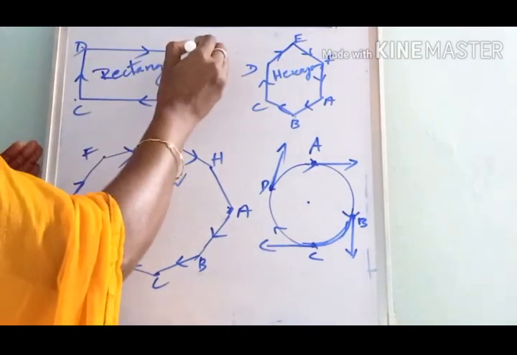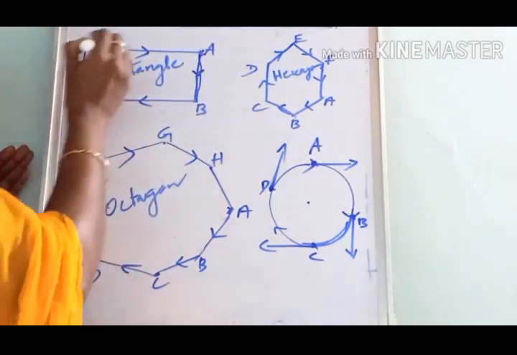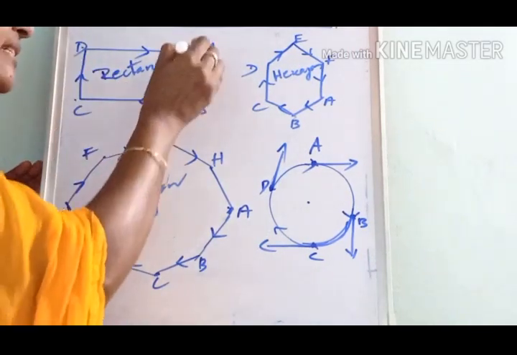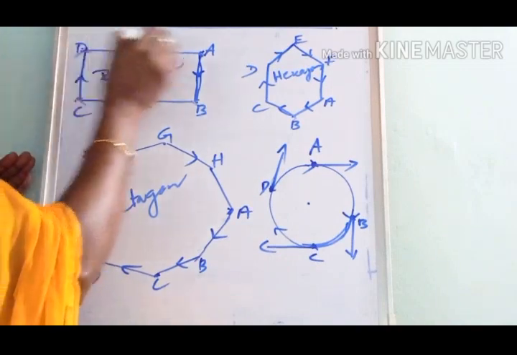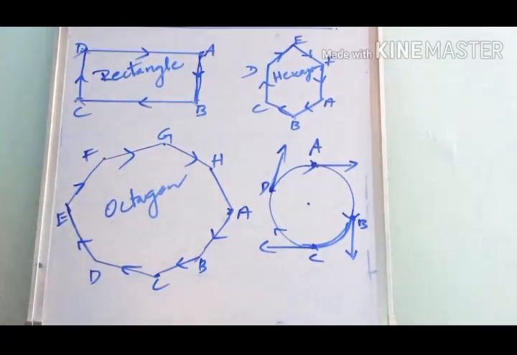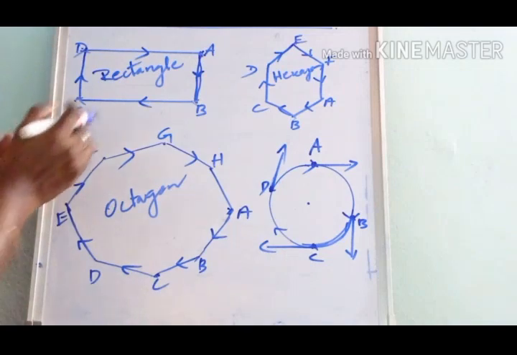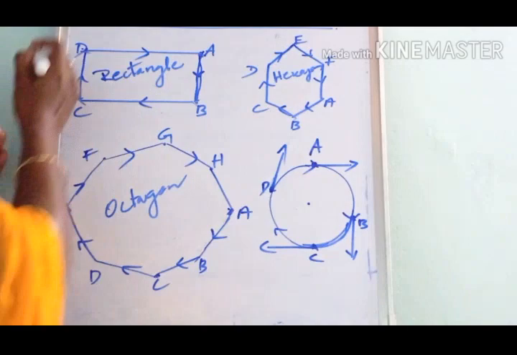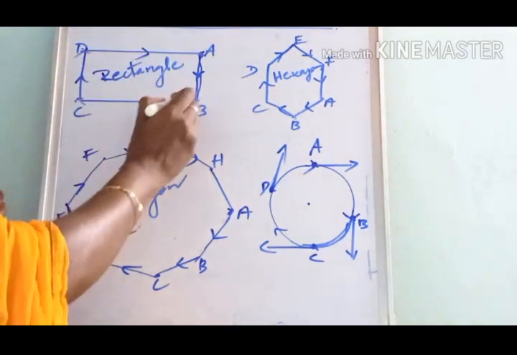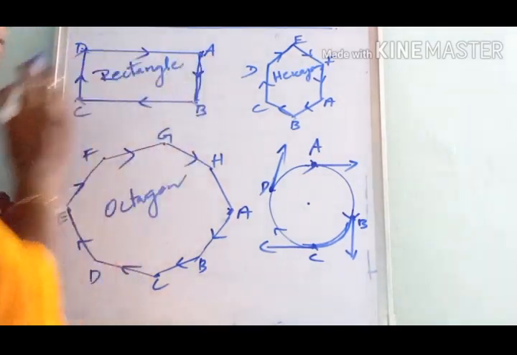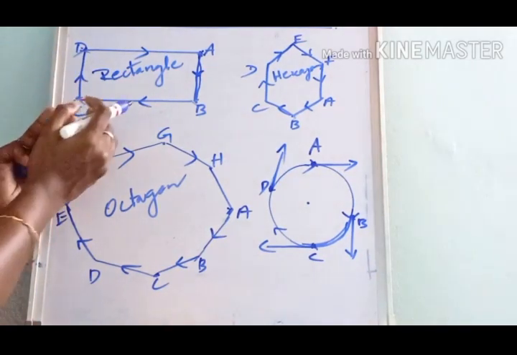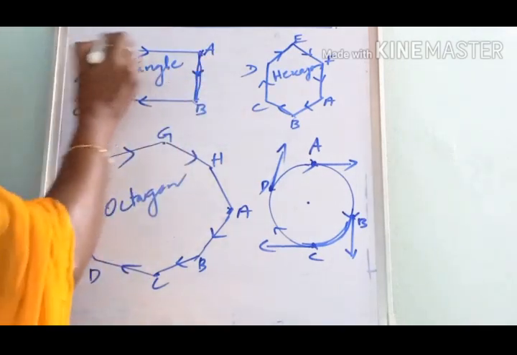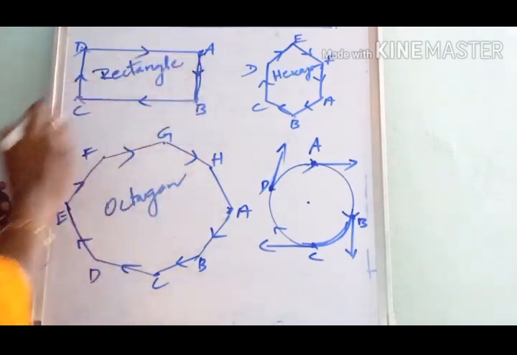That means the athlete has to change his direction of motion 4 times to complete one round around this rectangular path.